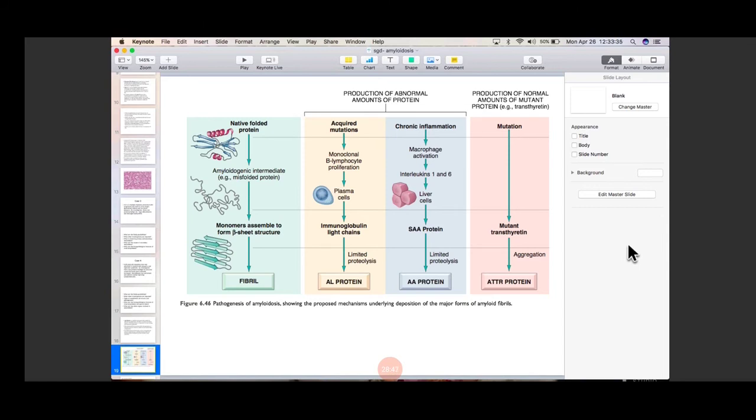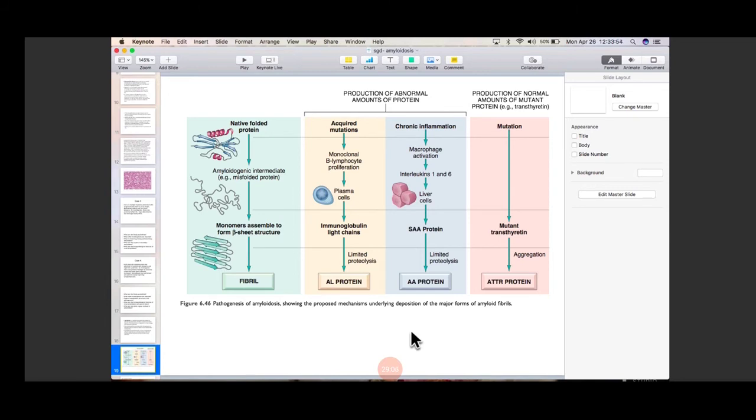That is why, because of this configuration, the cross beta pleated sheet, and these are fibrillary proteins, you call them beta fibrillosis. You call amyloidosis beta fibrillosis also. It is an old terminology, but yes, it is the other name of amyloidosis. Anybody can ask you in Viva.